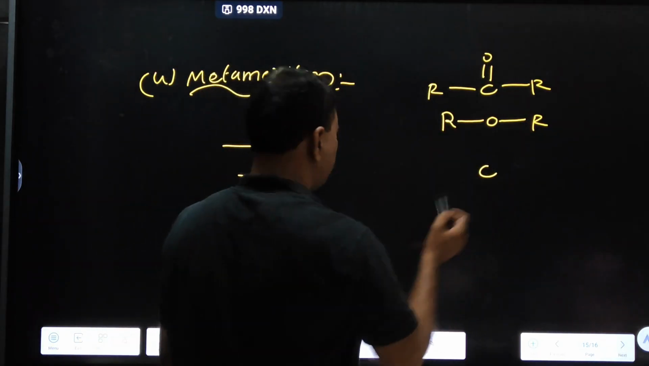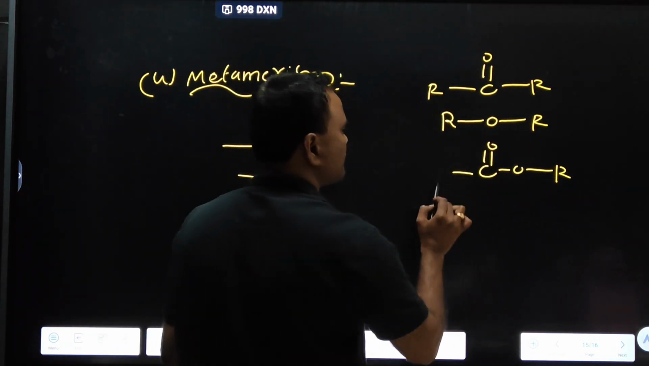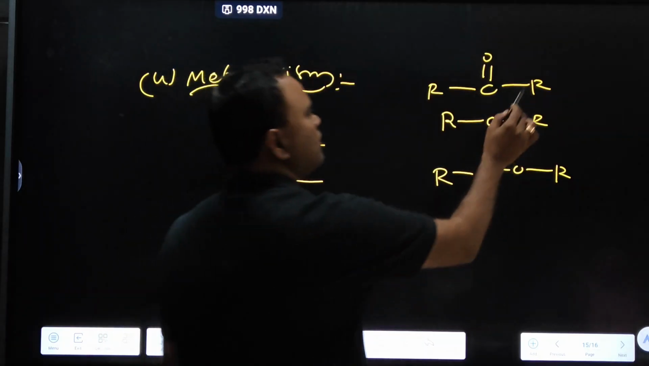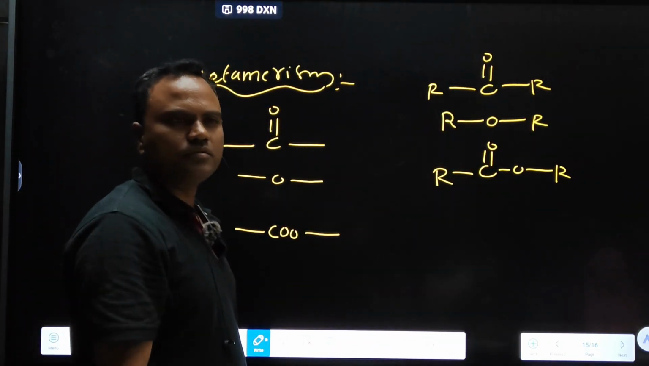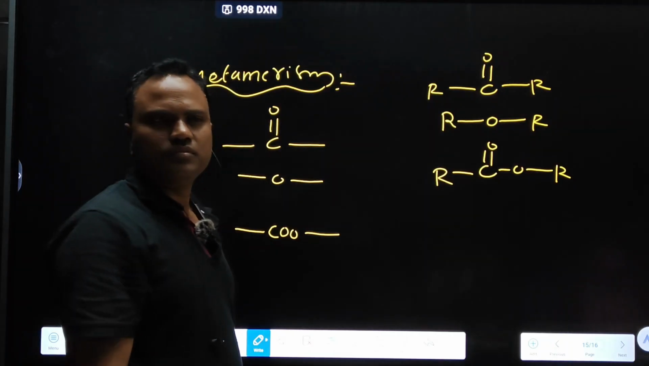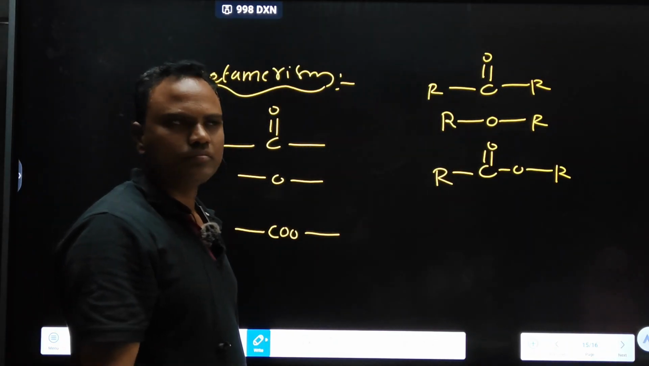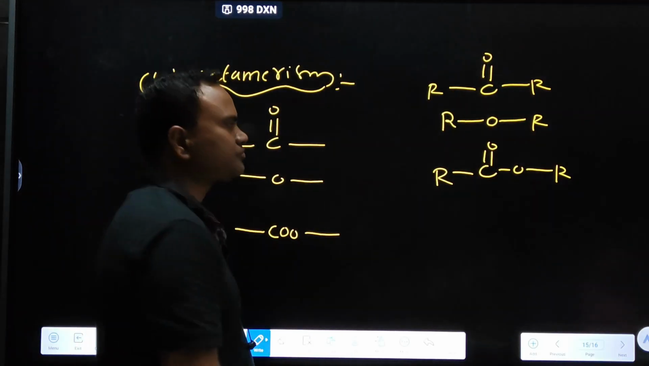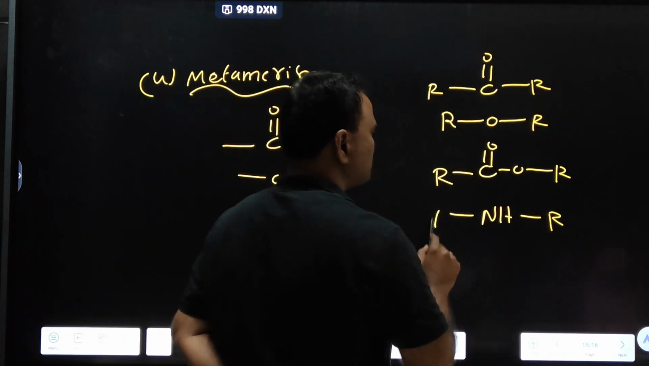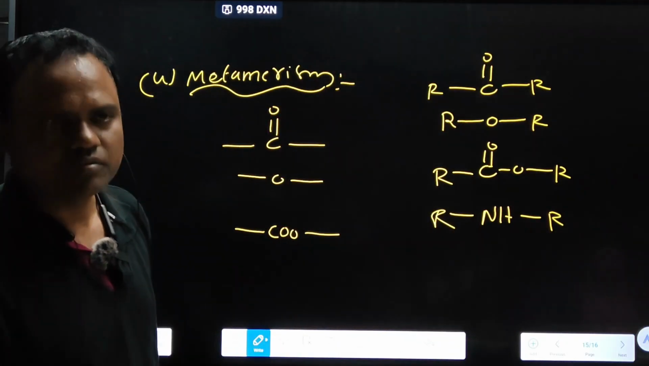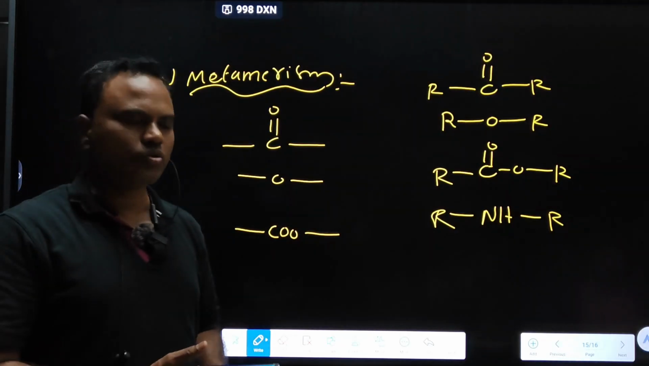Ester also, see COO can be written like this. Bivalent, two sides R groups are present, R and R, bivalent. Amide, RCONH2. Can we consider amide? Secondary amine, R and R. Now you tell me monovalent.